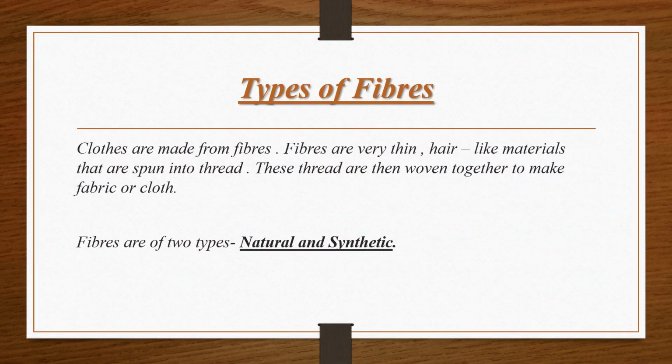Now, types of fibers. Clothes are made from fibers. Fibers are very thin hair-like material. They are spun into thread. These threads are then woven together to make fabric or cloth. Fibers are of two types. First is natural and second is synthetic.